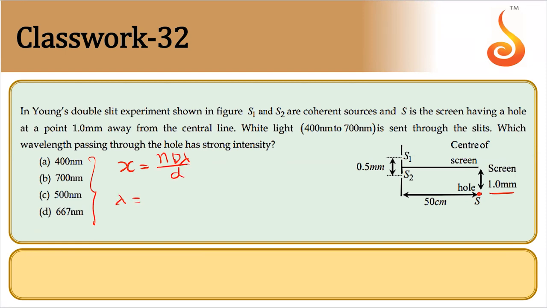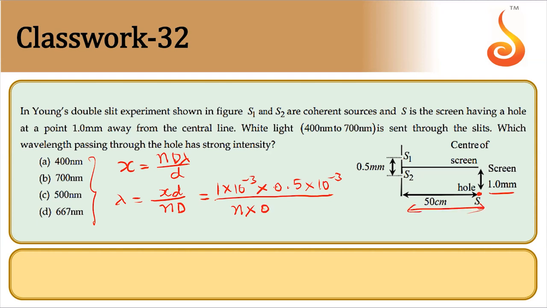So lambda is equal to x d divided by n D. x is 1 millimeter, d is 0.5 millimeter, we don't know what n is, and capital D is this distance, which they have given as 50 centimeter, that is 0.5 meter.